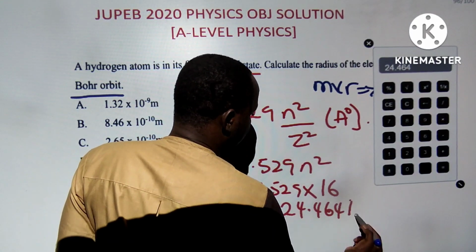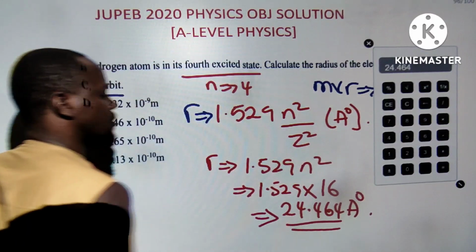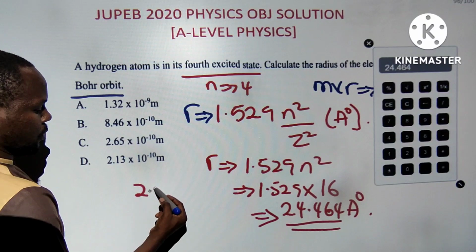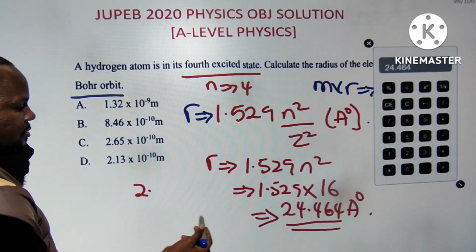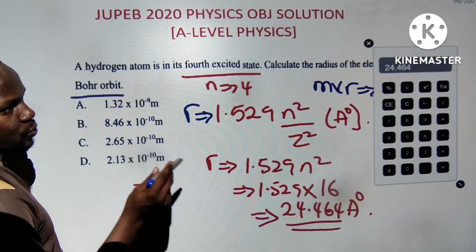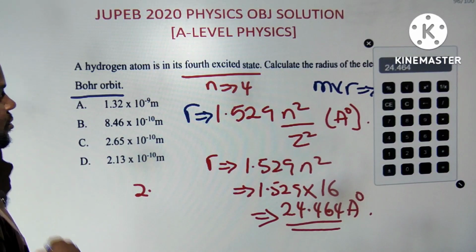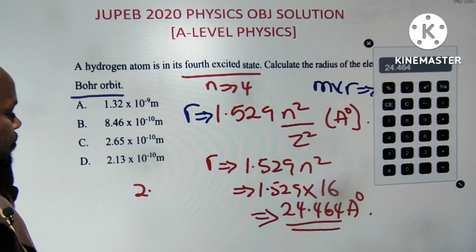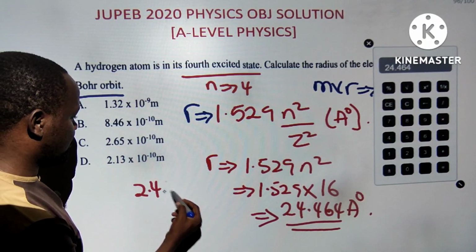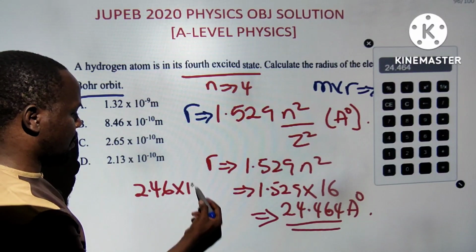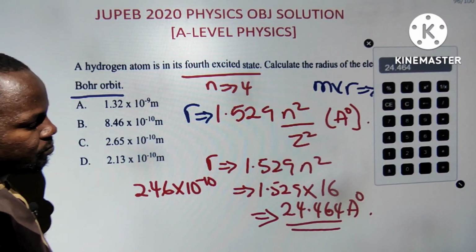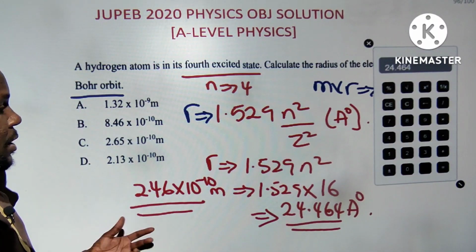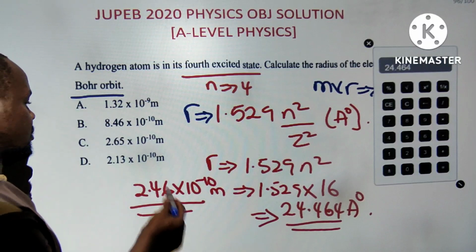24.464 Armstrong. So I convert Armstrong to what? Meter. So if I convert Armstrong to meter, it will be 2.4464, that's 2.5 approximately. That is 2.4, but we have 2.46 times 10 to the power minus 10 meter. So that is it. Converting this to meter. So now you need to check this one.